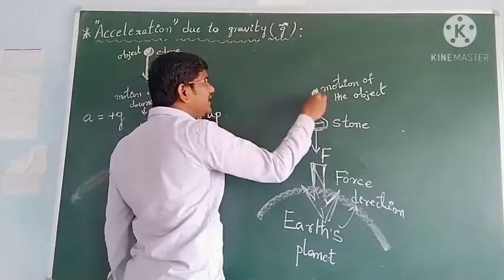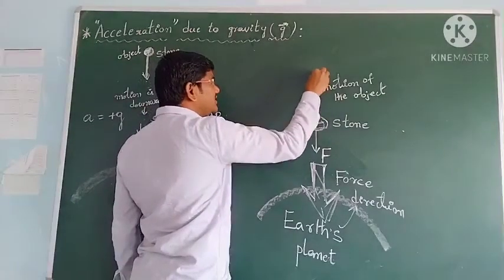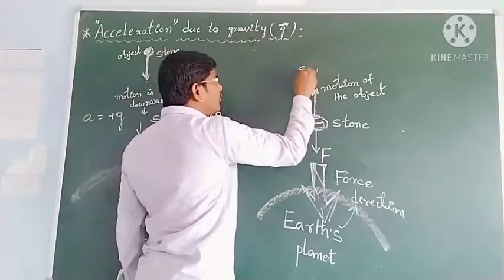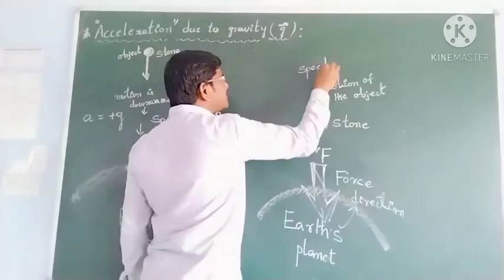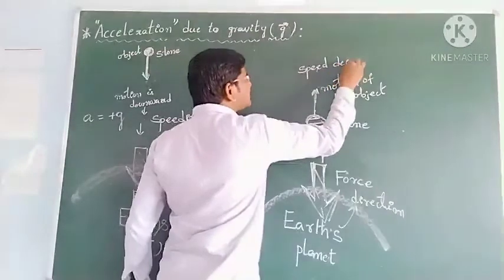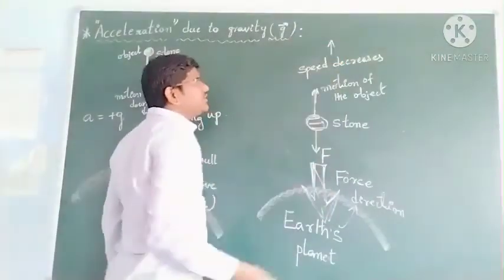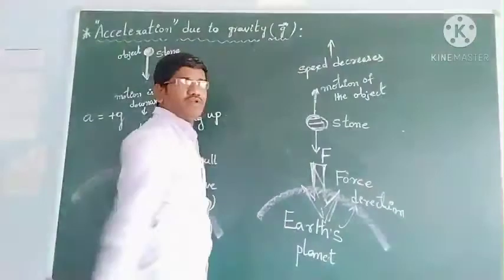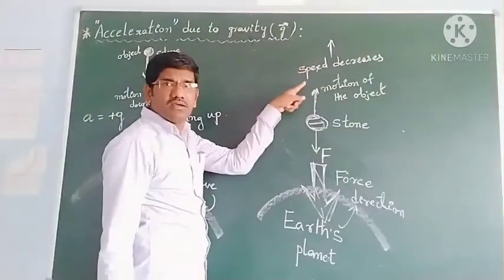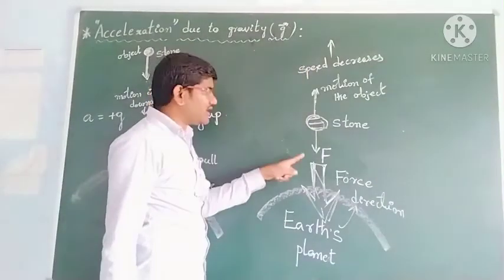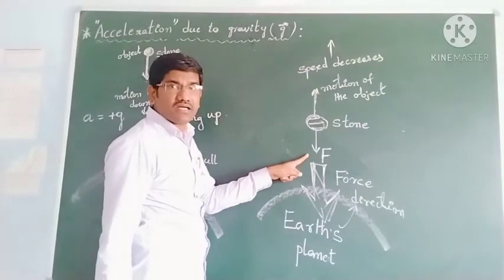So its speed decreases in this path. What happens, students? Its speed decreases continuously. The speed of the object, or velocity, is decreasing because it is moving against the earth's attractive force.